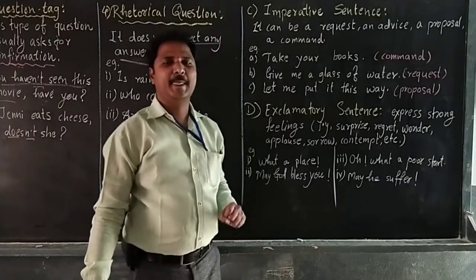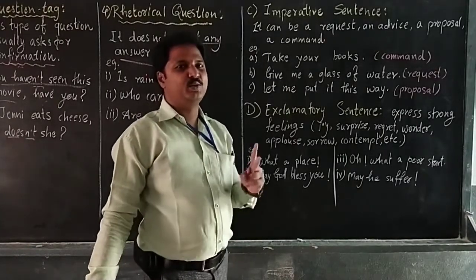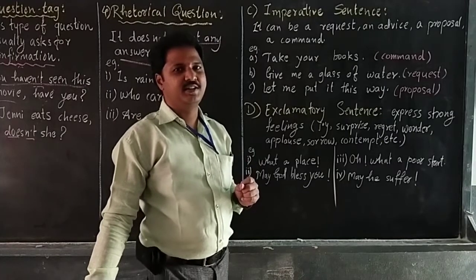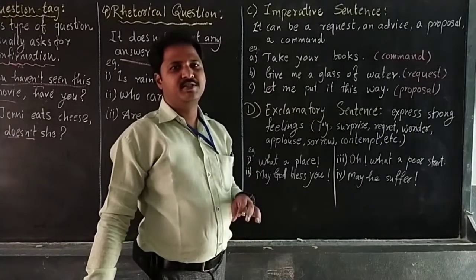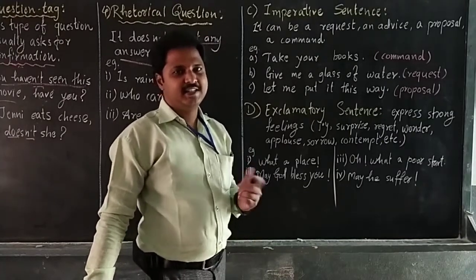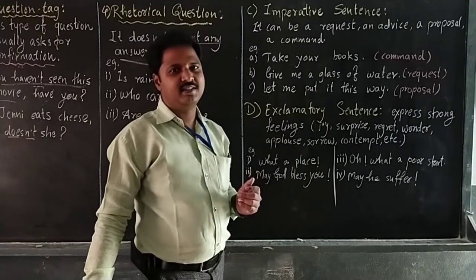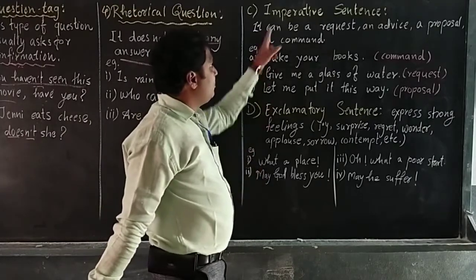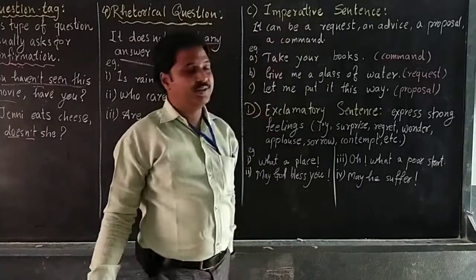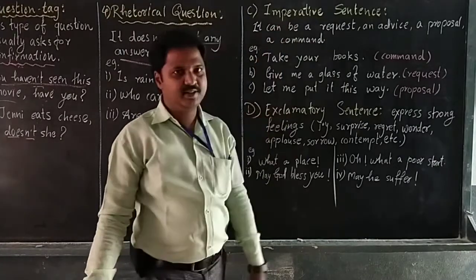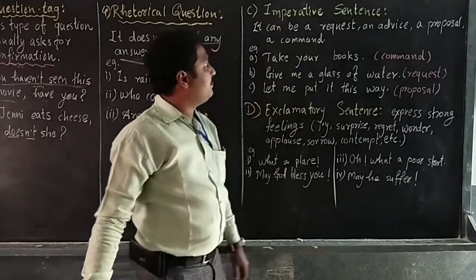See here, in kinds of sentence we have seen two kinds of sentence. The first one is assertive or declarative, in which we have seen positive and negative sentences. The second one we have seen is the interrogative sentence, and next we are going to see the imperative sentence and the exclamatory sentence.